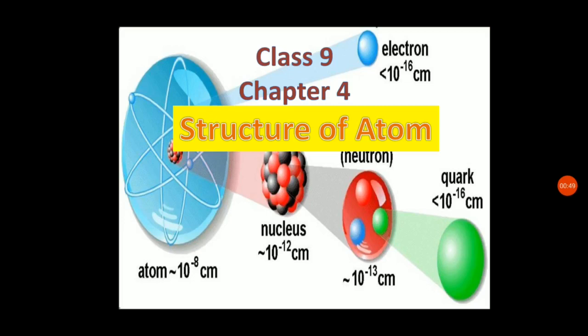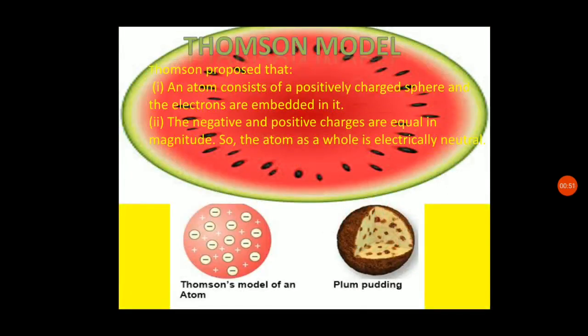The very first scientist, J.J. Thomson, proposed a model for the structure of an atom, the Thomson model. He compared his model to a pudding. Here you can see the plum pudding; he said it is similar to the Christmas pudding.